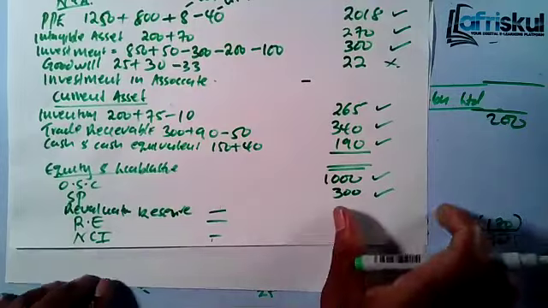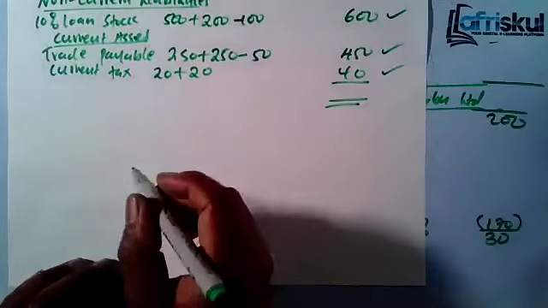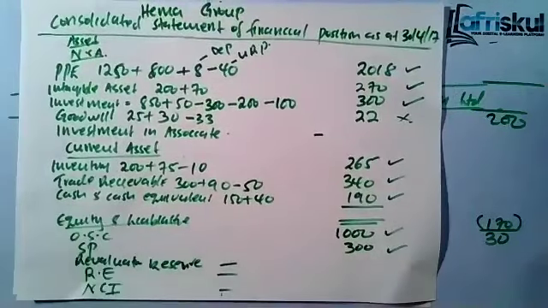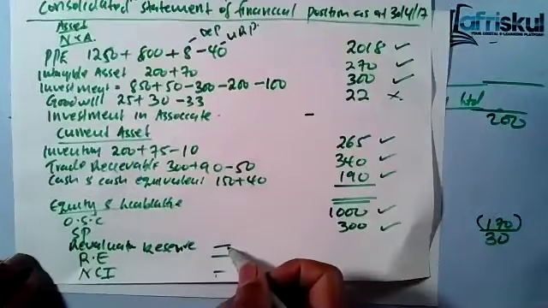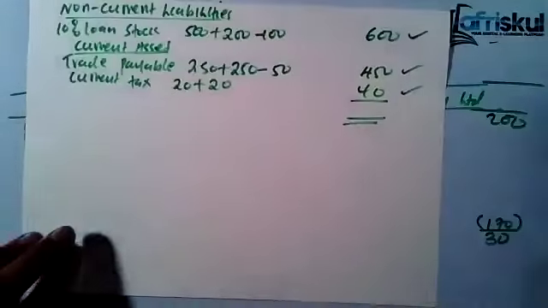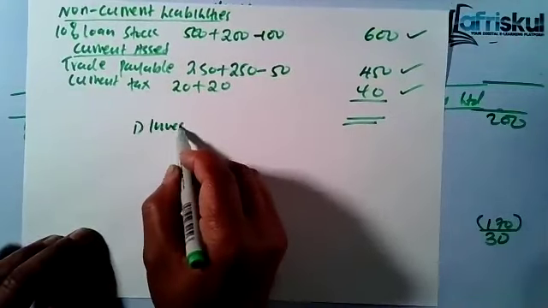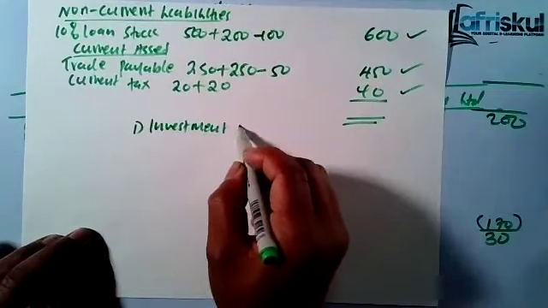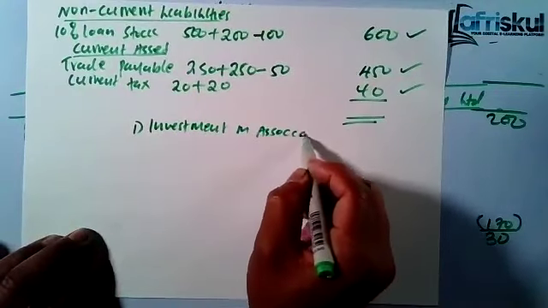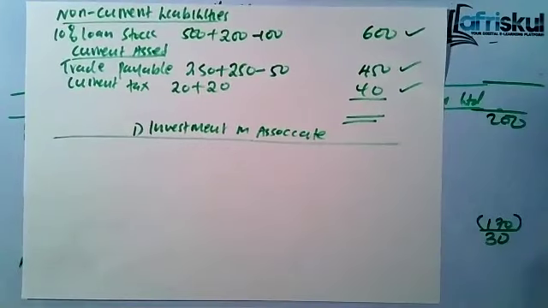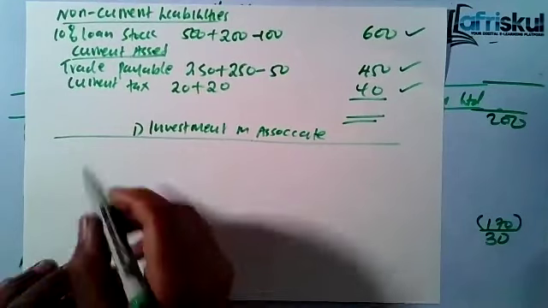Now let's go back to class. One thing we never computed is investment in associate. How do you get that? For the student who is working smart, just get up to that point. For the rest, I want to show you how to get them. So we started with the first gap, investment in associate. We account for investment in associate using the equity method. And this is how you account for it. You take the purchase consideration.